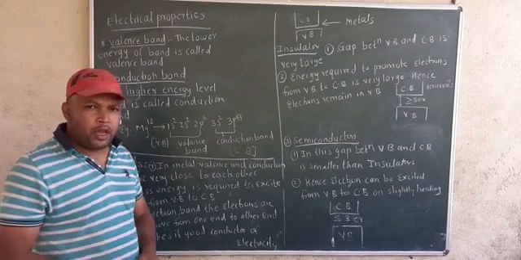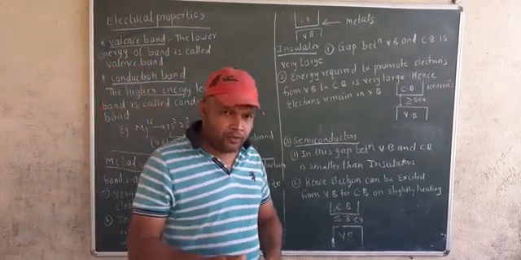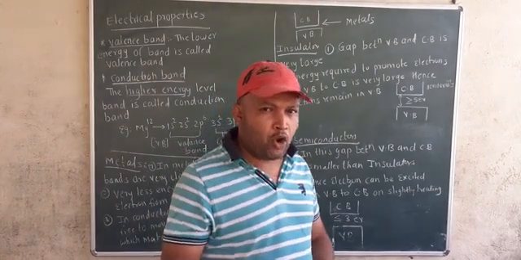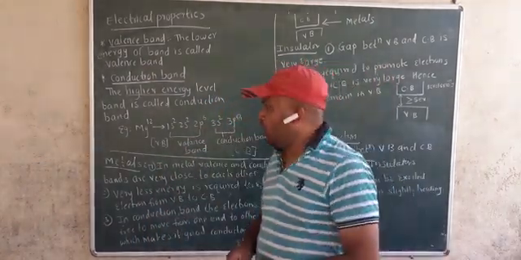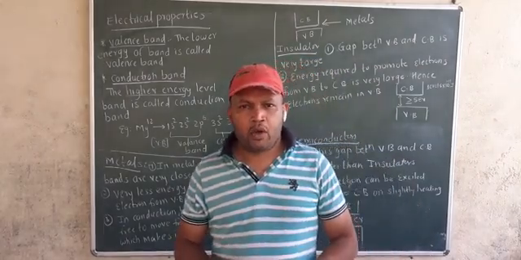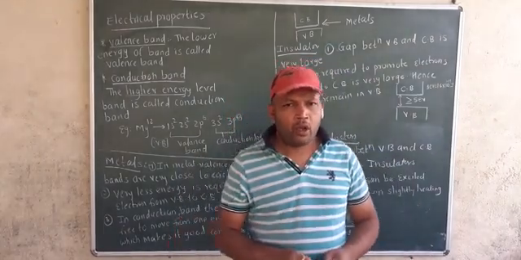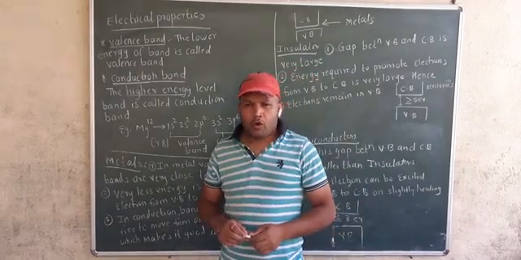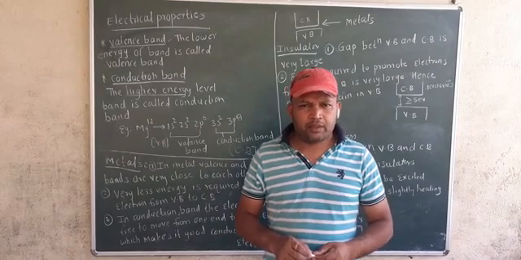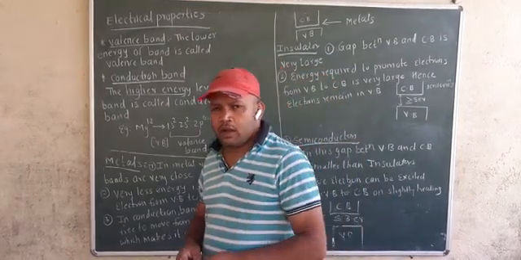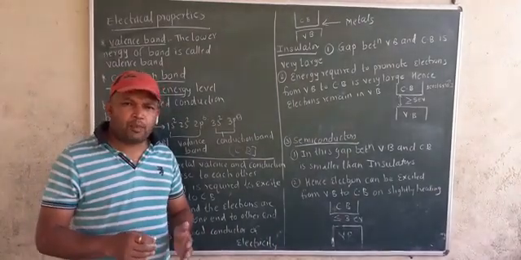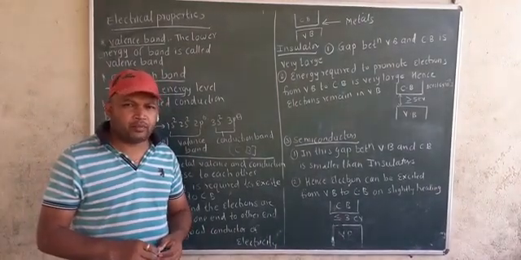As you know, elemental solids exist in three forms: metal, non-metal and metalloids. Metals are usually good conductors of electricity because of free electrons. While insulators, or non-metals, are bad conductors of electricity because free electrons are not present. While metalloids are poor conductors of electricity.